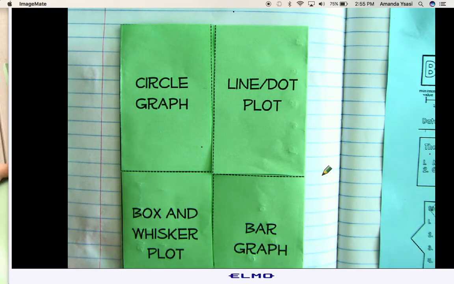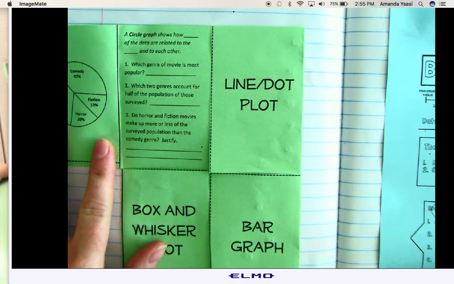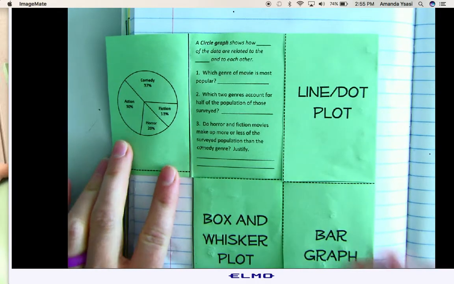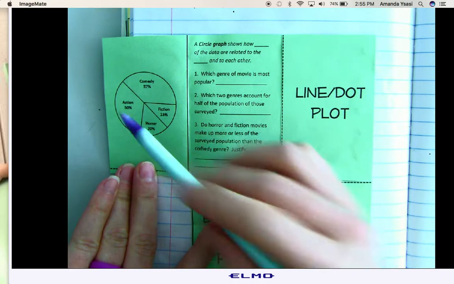So we are going to go ahead and finish this foldable. It should already be in your journal. So this is the level 2 part, and we are just talking about the circle graph. So a circle graph is a circle that represents different parts. So these are made up as percentages.